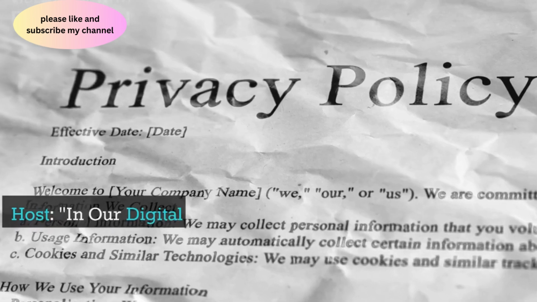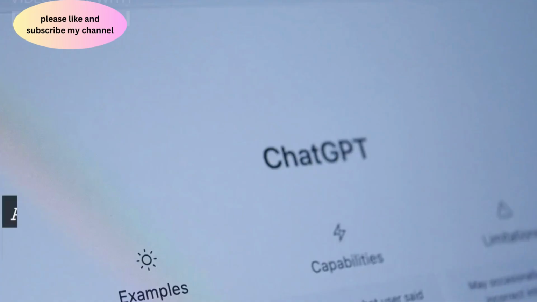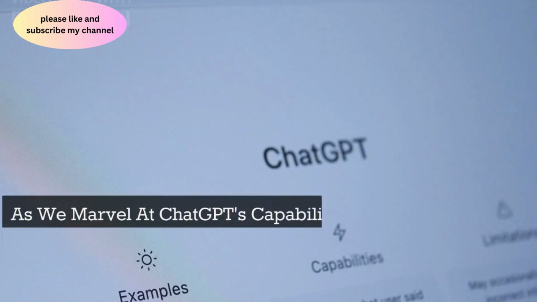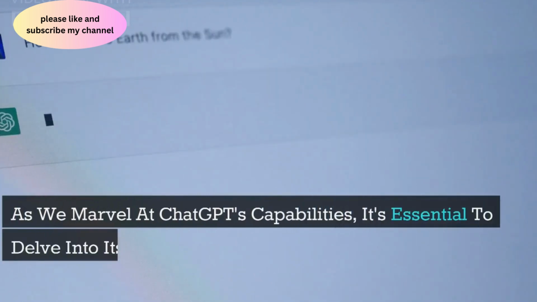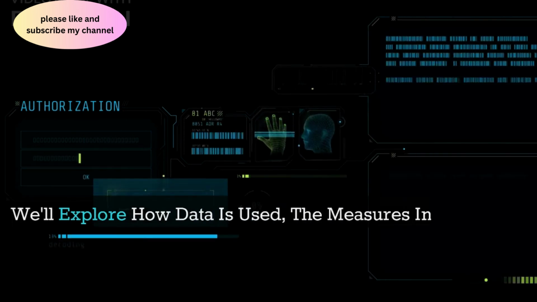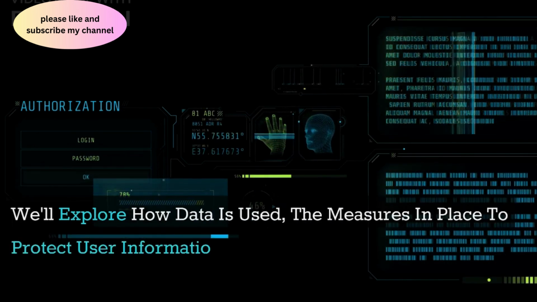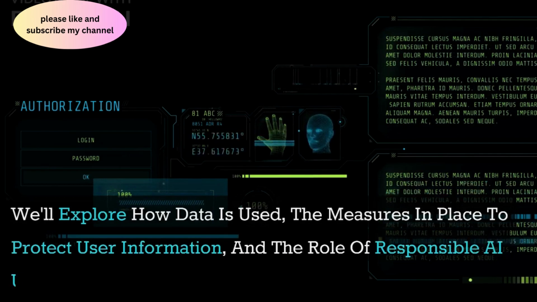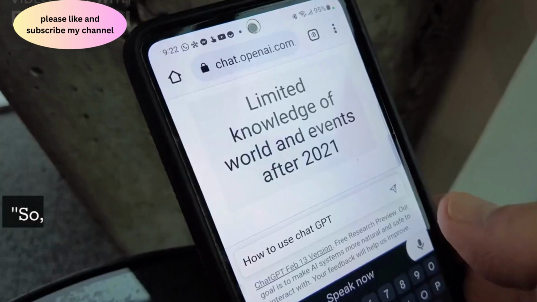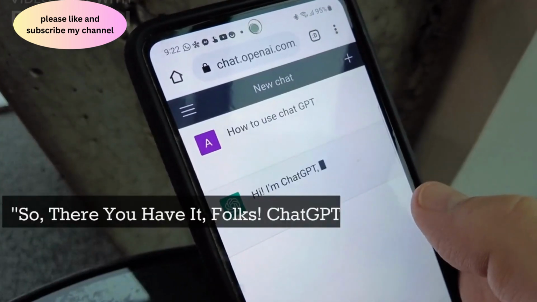10. The vital realm of privacy, navigating ChatGPT's ethical landscape. In our digital age, privacy is paramount. As we marvel at ChatGPT's capabilities, it's essential to delve into its ethical dimensions. We'll explore how data is used, the measures in place to protect user information, and the role of responsible AI usage.